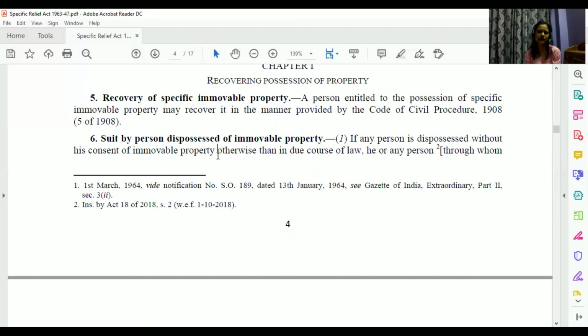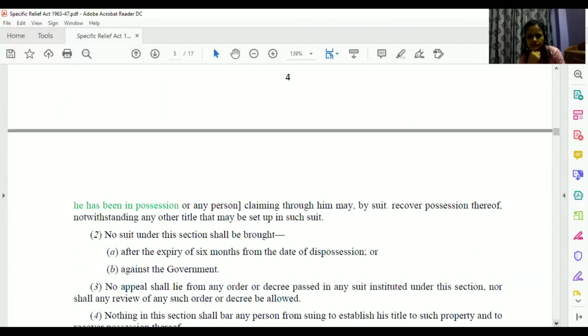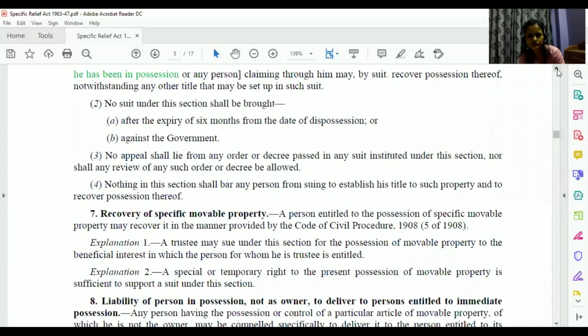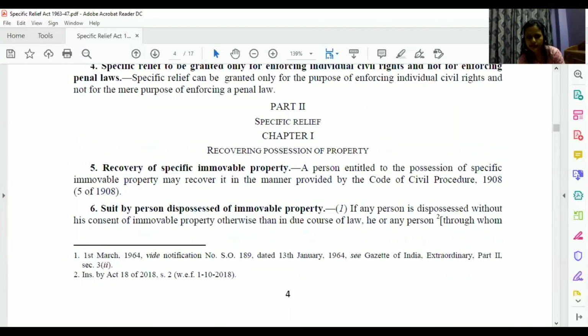See, for section 6, right, it is what? Suit by a person dispossessed of immovable property. If a person is dispossessed of an immovable property, otherwise, of specific movable property. One second, I'll just open the sheet.